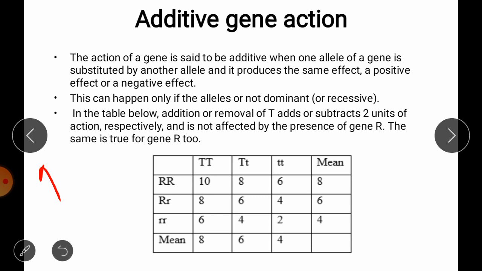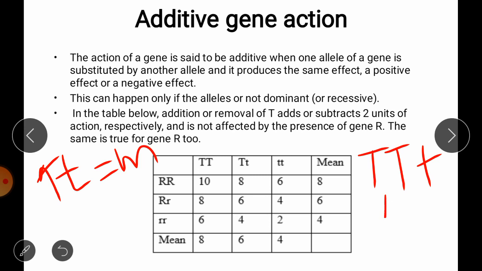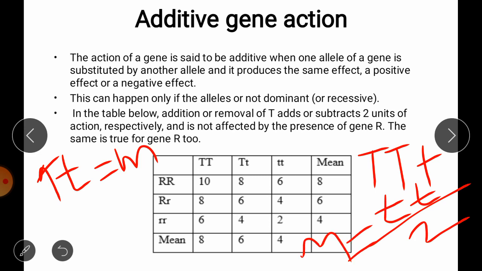The first is that the mean of the two homozygotes, capital T capital T and small t small t, is equal to m. So m is the mean value obtained by summing the phenotypic values of the homozygous individuals and taking the average.